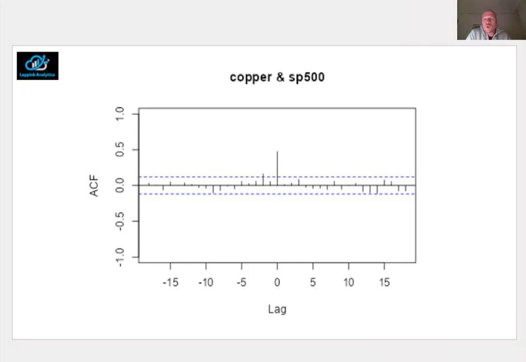Here we see copper versus the S&P 500, where for the lag zero correlation we find about 0.47, and for that tiny second peak at lag -2, which is barely visible, we find only about 0.16. So above all, a positive correlation at lag zero, indicating that we can explain about 22% of the variation in changes in one subject by changes in the other subject in that month.